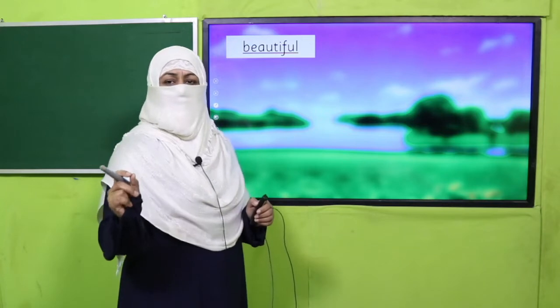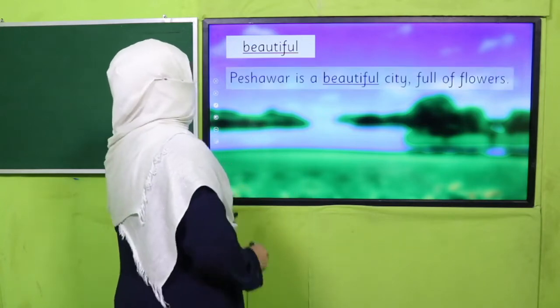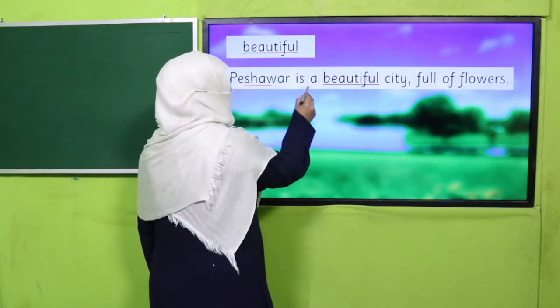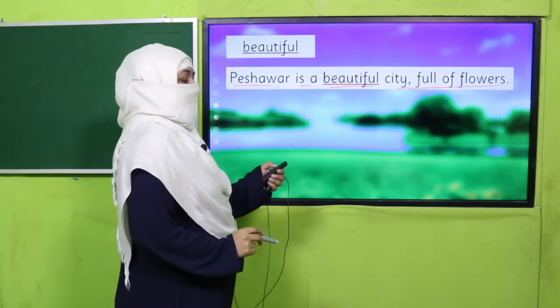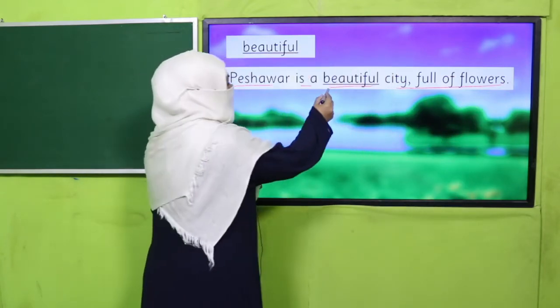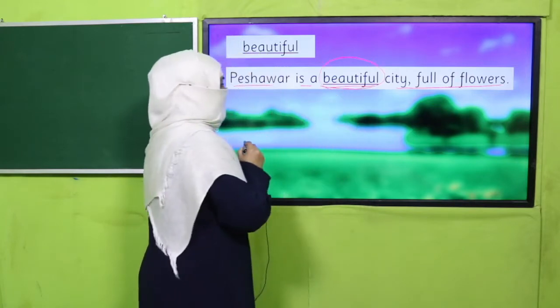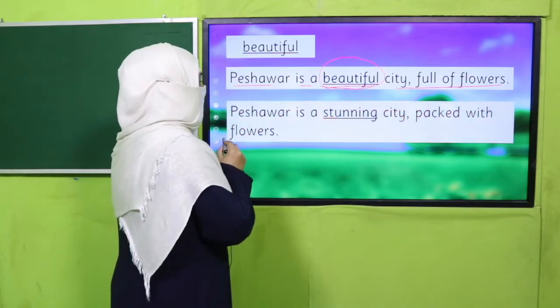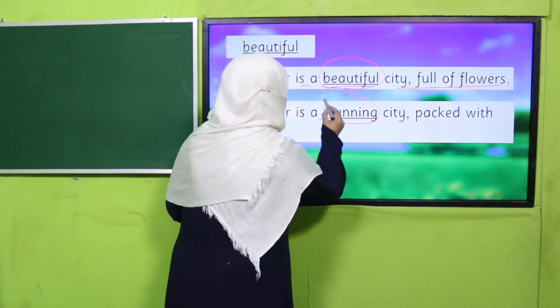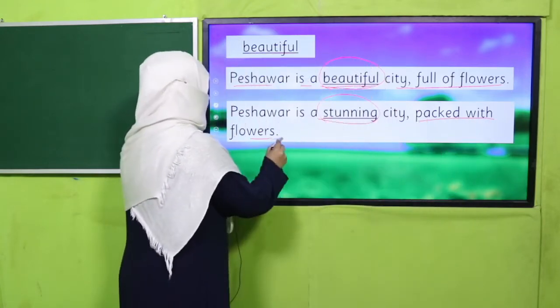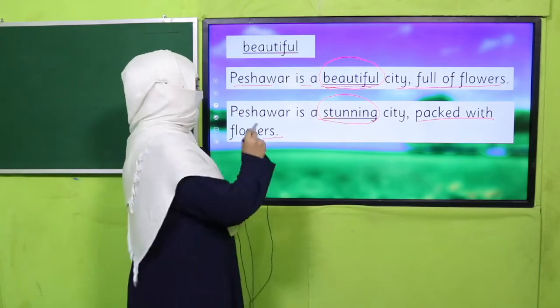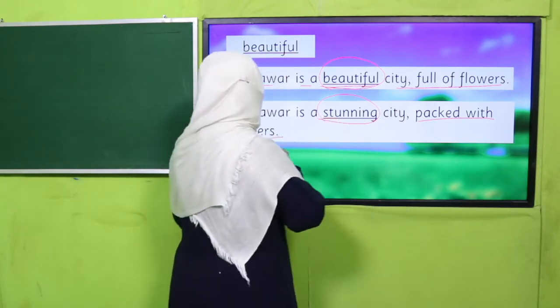One student will come and he will use it like this. Peshawar is a beautiful city full of flowers. Now the next student will come and will rephrase it, will replace it like this. Peshawar is a stunning city, and additionally you can say packed with flowers. Now you see, this is a more fancy word. Peshawar is a stunning city packed with flowers.